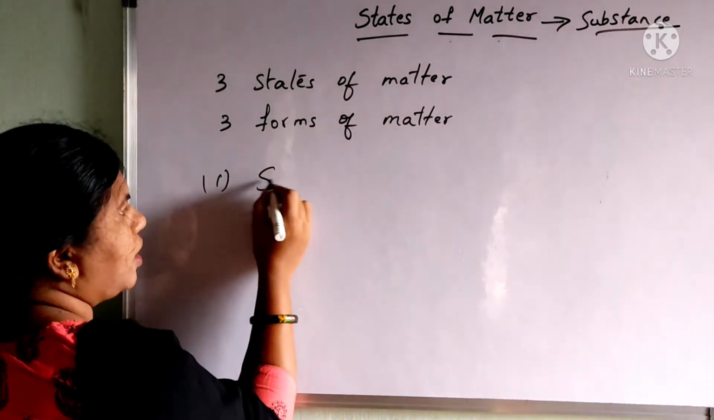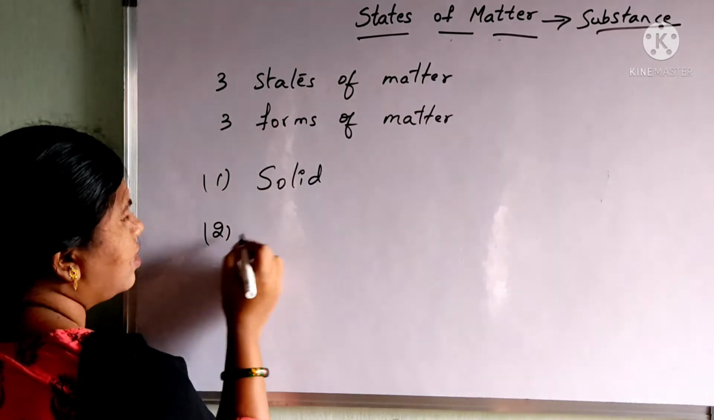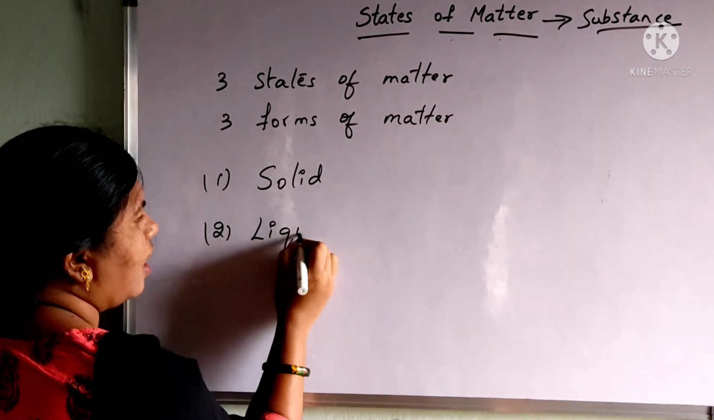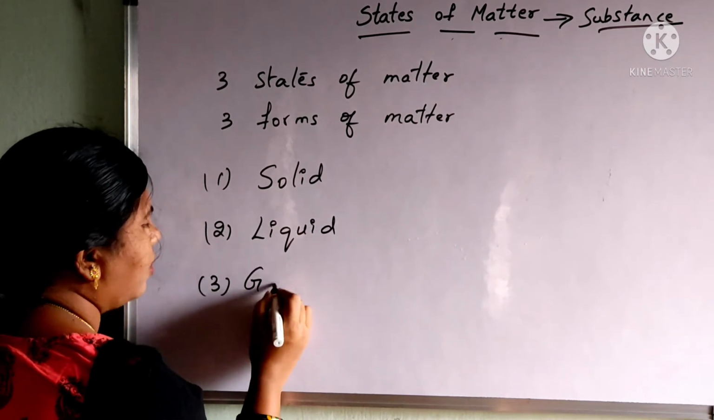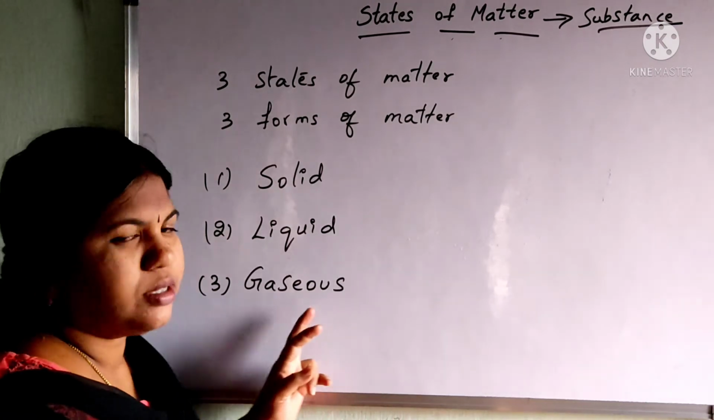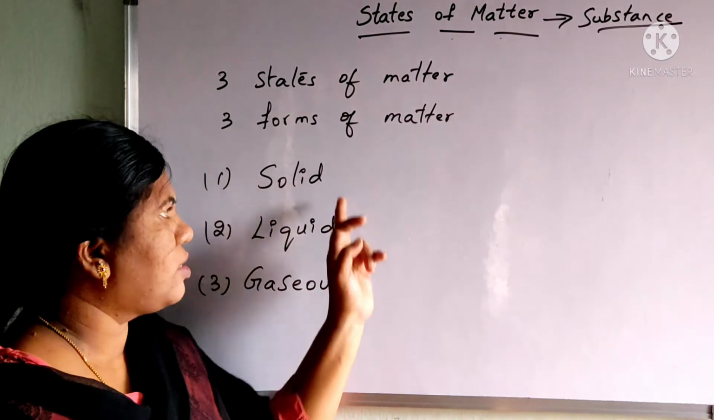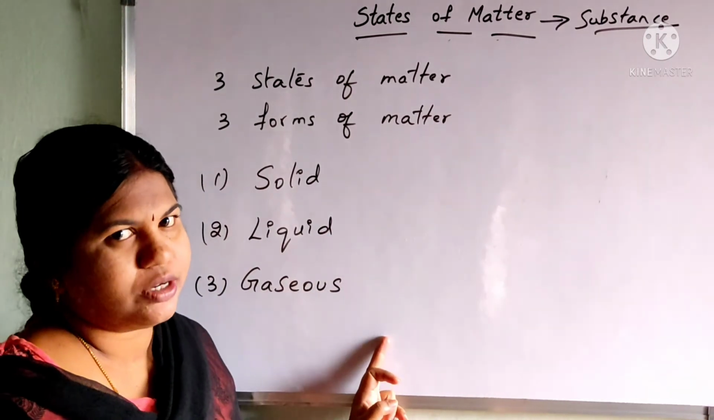The first state is called solid. The second state is liquid, and the third one is the gaseous state. So these are the three states of matter: solid state, liquid state, and gaseous state.